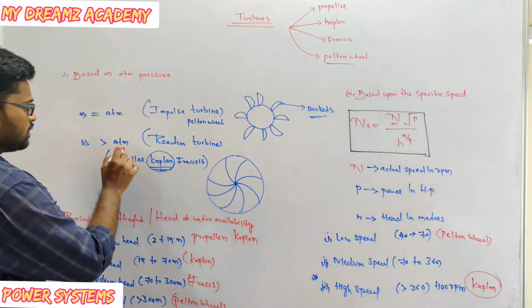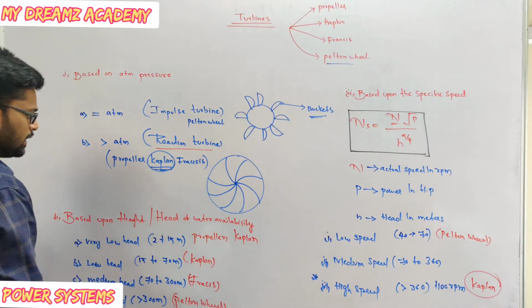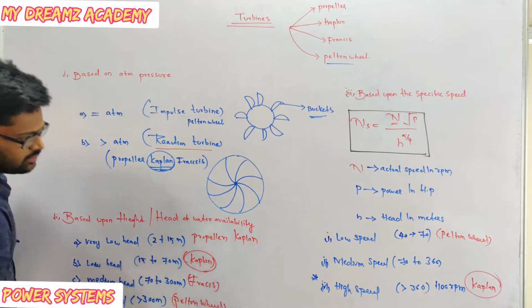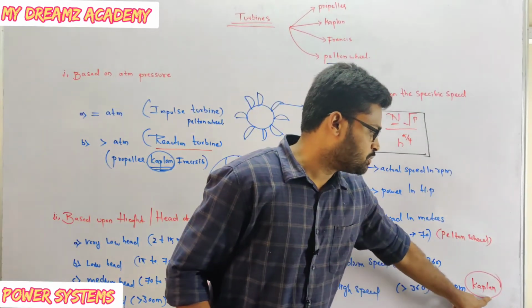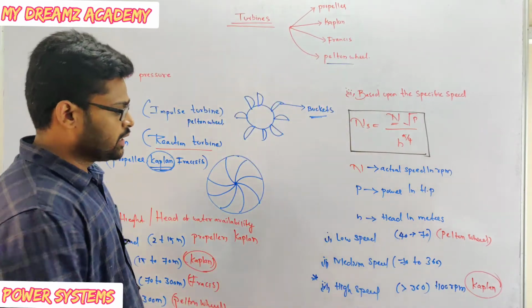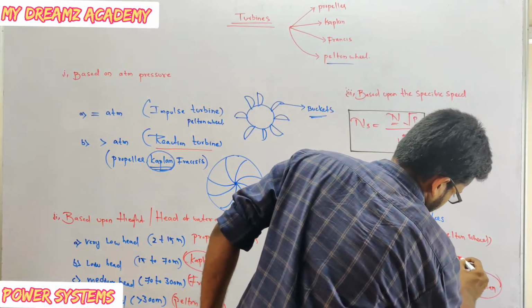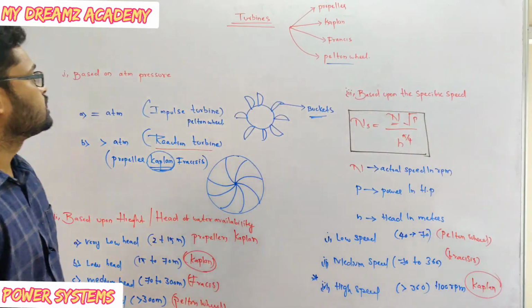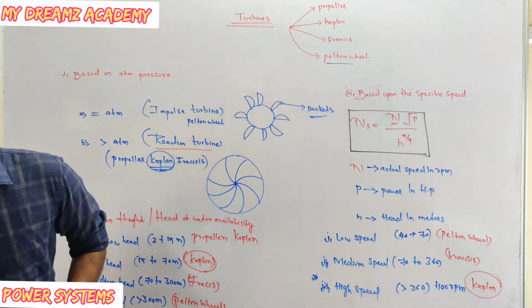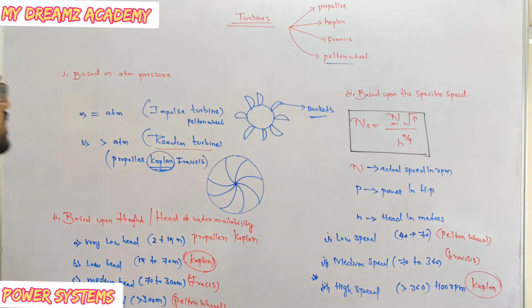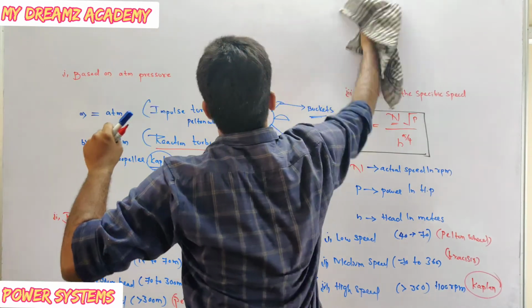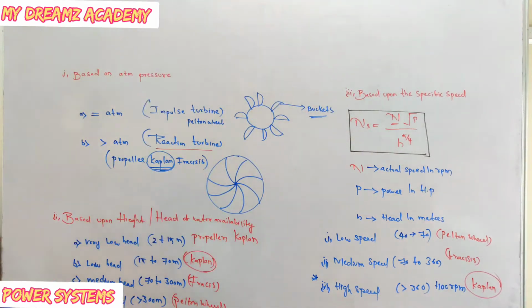This is very important. Kaplan is a reaction turbine, low head, and a high speed turbine, and medium speed is Francis. This is the three classifications. Next one, the fourth one, is based upon the discharge of water.